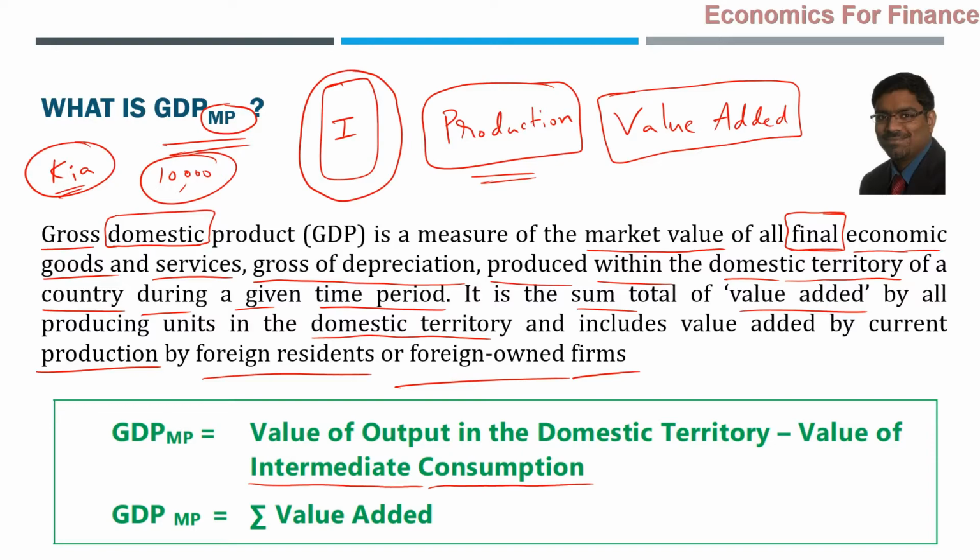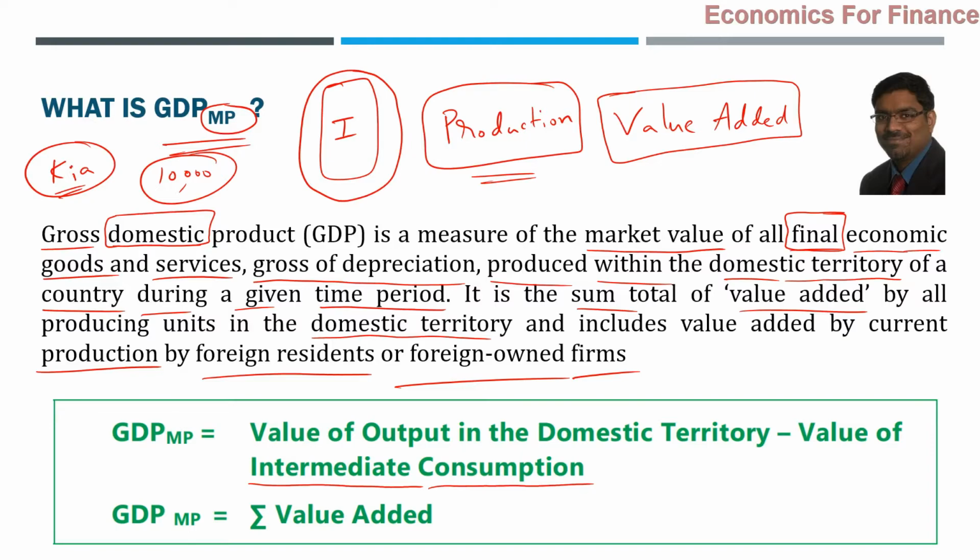In other words, simply speaking, what is the value added during the accounting year, during the period, is what is called GDP at market prices. Value is here what value? Market value, at market prices. Sale value, saleable value we can say. That is what is GDP at market prices. And while calculating it, a very important point to note is, intermediate consumption has to be excluded. Only final economic goods and services have to be considered, and their market value has to be considered, gross of depreciation. All these points have to be noted.